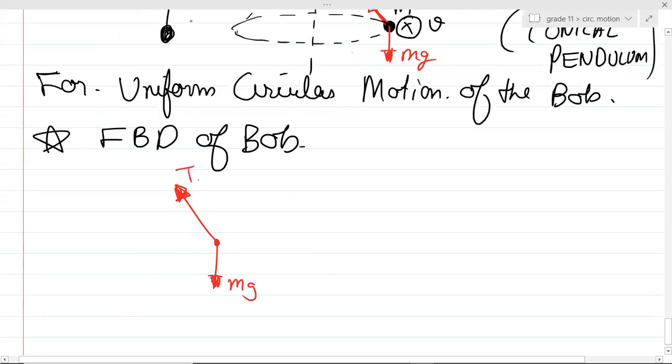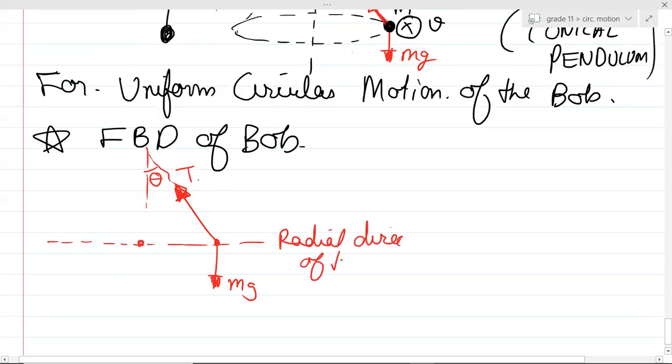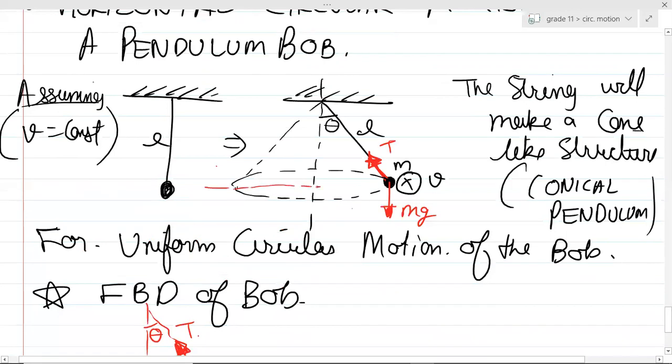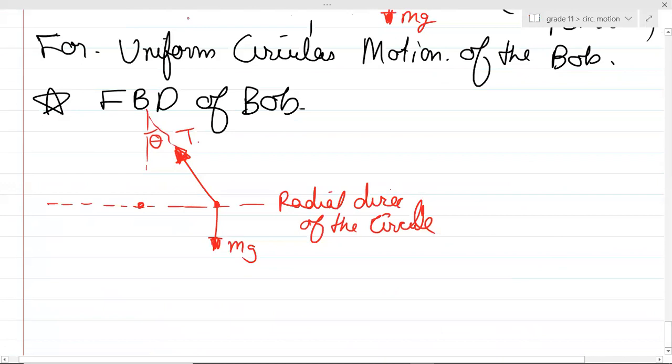This T was acting at a certain angle theta. Yes or no? So can you see, guys, the circle's radial direction was this. Was this the radial direction of the circle? Can you see it is passing through the center? And so we know there is acceleration along the radial direction. So basically, what will be the frame of reference? The frame of reference will be chosen.